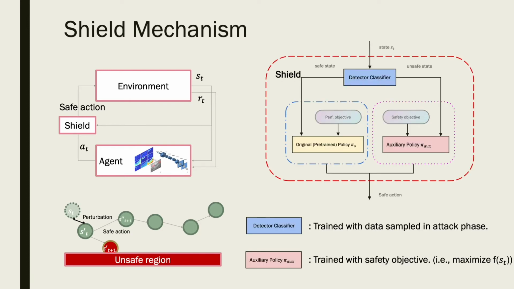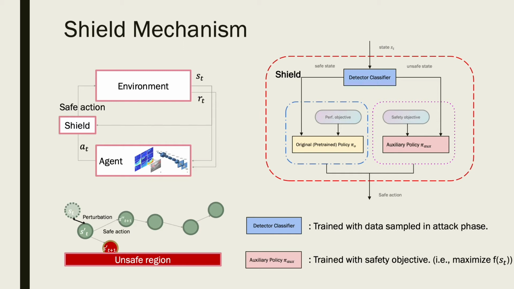Now, let's take a close look at how the shield works. To mark a state as unsafe or safe, we need to train a classifier. We call it the detector. The detector is trained with the data collected in the attack phase. After getting the detector, given a state S_T, we can decide whether this state is safe or not. If this state is safe, we will use the original policy of the agent to output action A_T. Otherwise, we use the auxiliary policy to output an action as replacement.